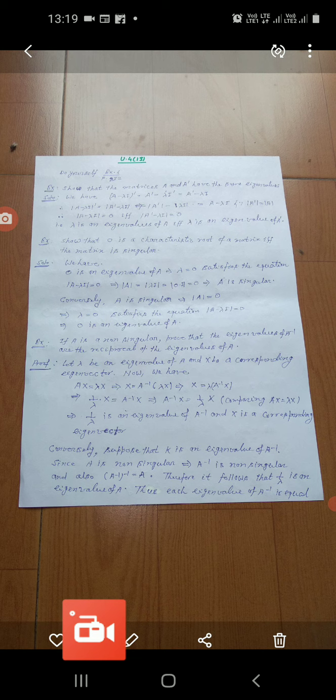Conversely, if A is singular, it means determinant A is equal to 0. Okay, A is singular means its determinant value is equal to 0.